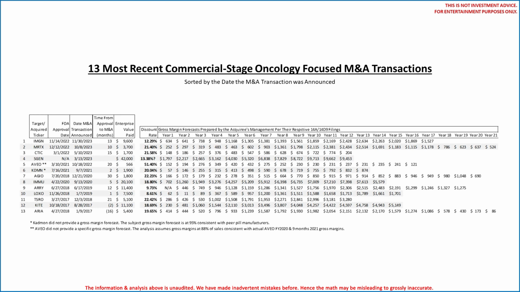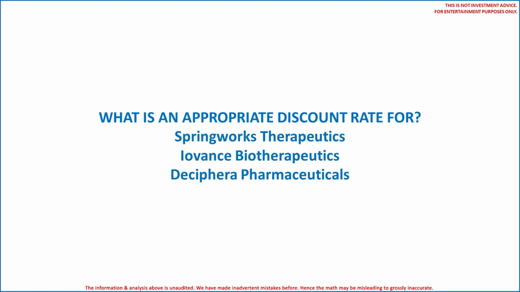Look at these ranges in discount rates. What is an appropriate discount rate for say SpringWorks Therapeutics or Iovance or Deciphera Pharmaceuticals? Is it 12.3% like Immunogen or 21%? What rate is chosen has a gargantuan impact on valuation. This is why, at best, in our opinion, one can only come up with credible ranges, again ranges, of valuations.